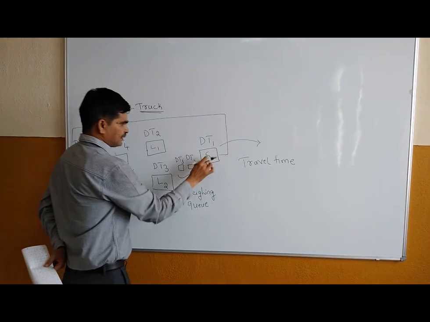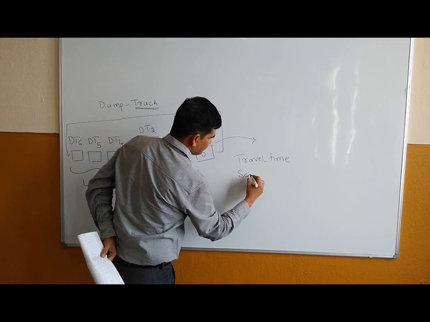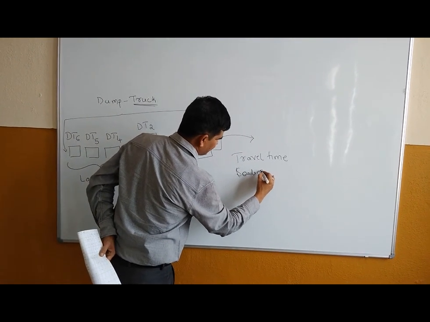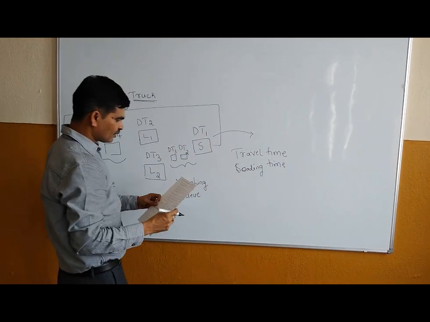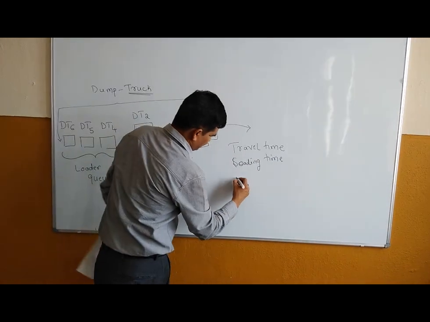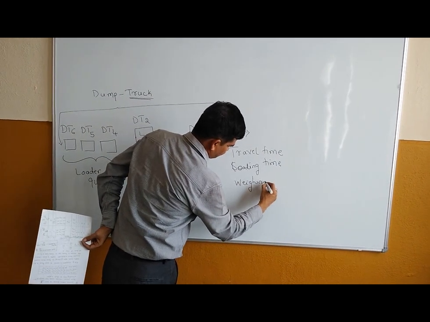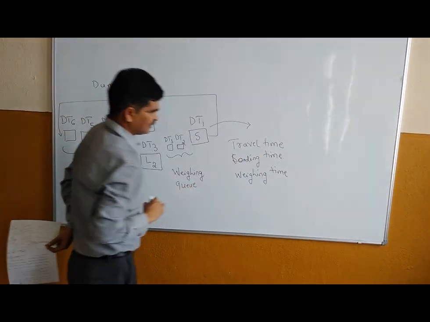Then there is the loading time and the weighing time. So these three are important and are given in the problem.